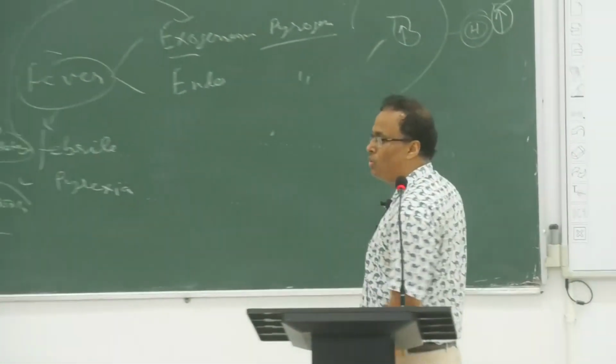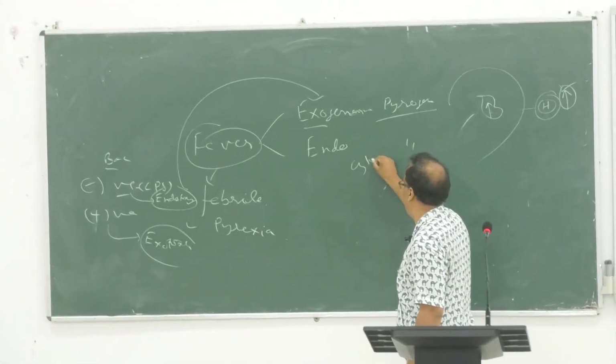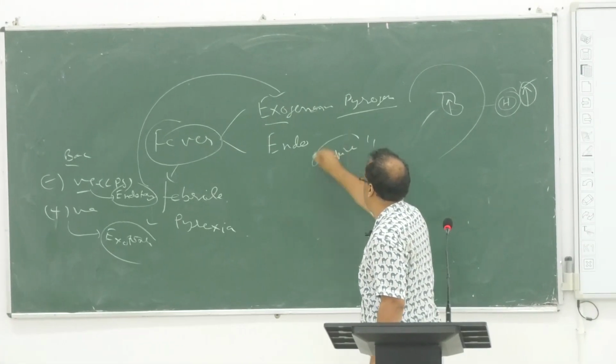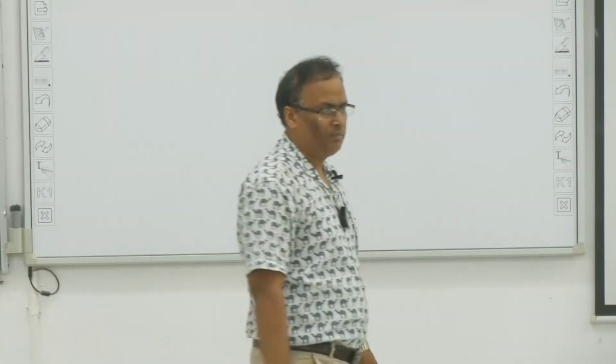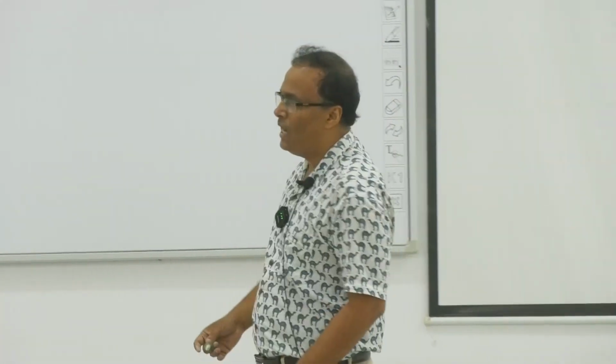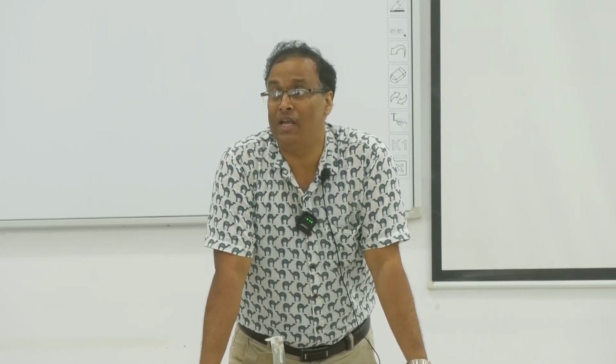And what does endogenous mean? Endogenous means it is made in our body itself. What are those? Those are the different cytokines. Why did we come to cytokines? I told you while studying immunity. So already you know that for any bacteria or virus, our non-specific immune system, like the neutrophils and macrophages, comes into action to kill the bacteria or any organism invading our body.